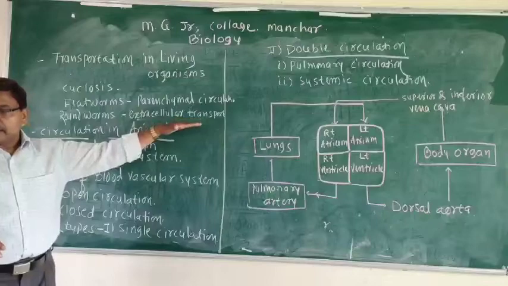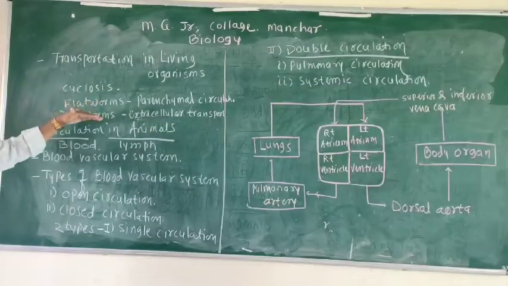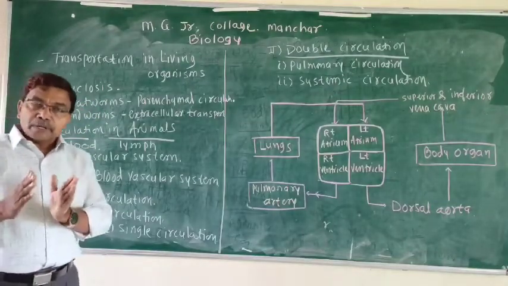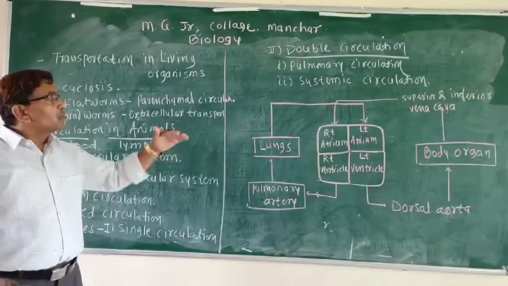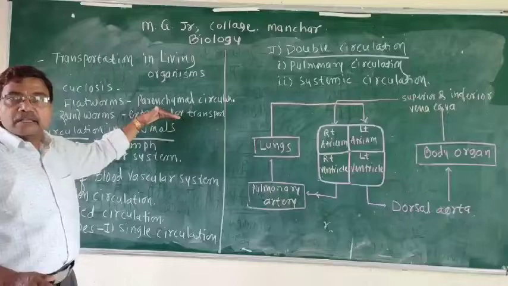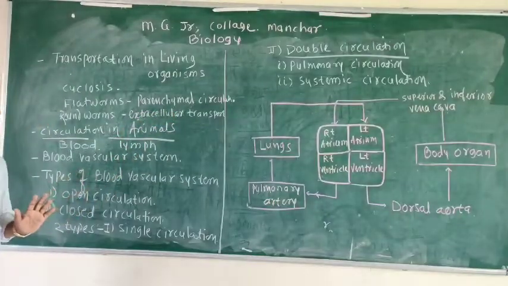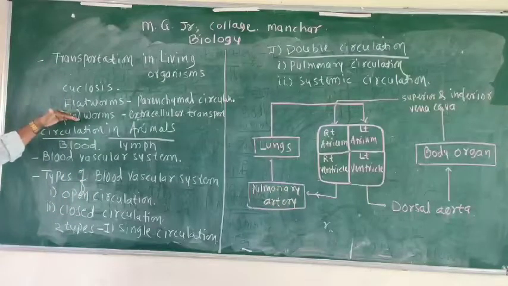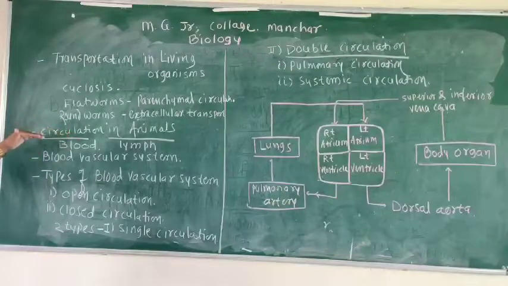This is necessary for the supply of the source of energy, and after the formation of energy, to give out the toxic material produced inside the body and throw it outside the body. So transportation is necessary. Within the cell and within the organism, circulation is observed.